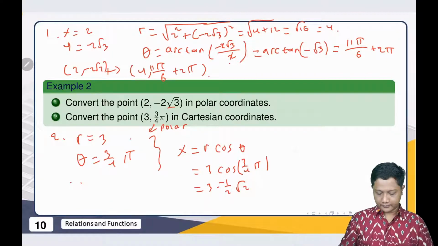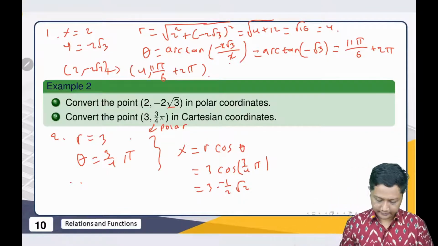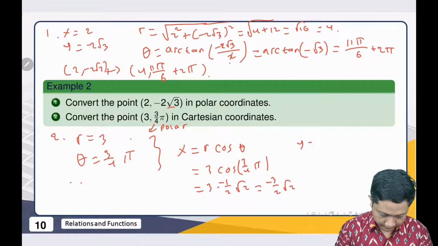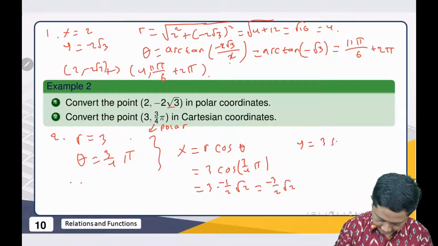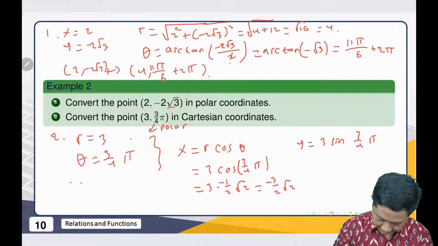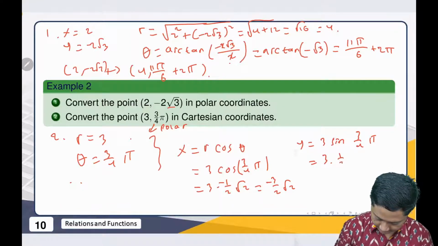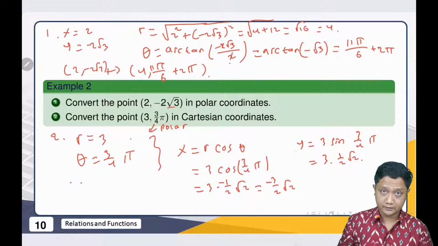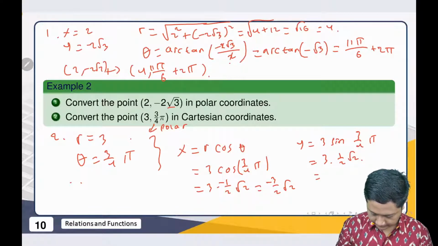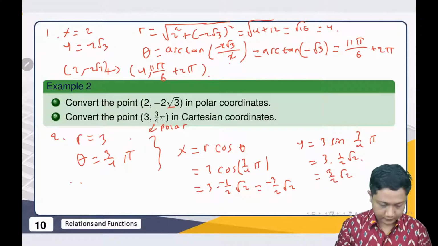Because from here to here, it should be correct. Then we have minus 3/2 square root of 2. And then what is y? y is 3 sine theta, with theta 3π/4. What is this? Half square root of 2. So we have 3/2 square root of 2.